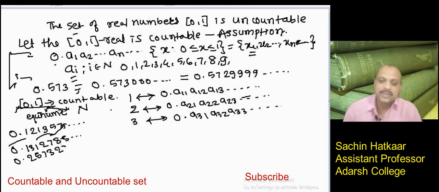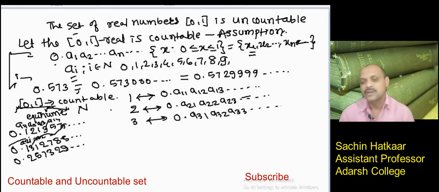Okay, so here A11 is equal to what? This is my 1, this is A12, this is A13, this one is A14, like this. Here A21, and this 3 is A22, like this. Now, as this set is countable, we have substituted all these numbers through the equivalence relation from the set of natural numbers to the elements of the set 0 to 1, and no number is remaining.